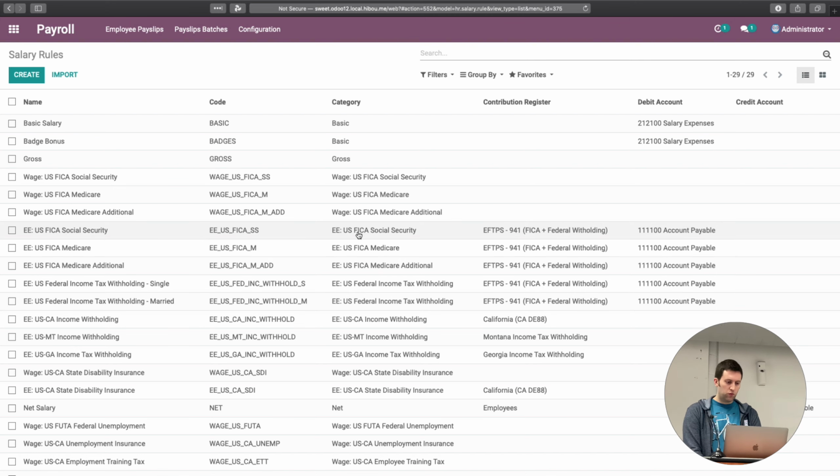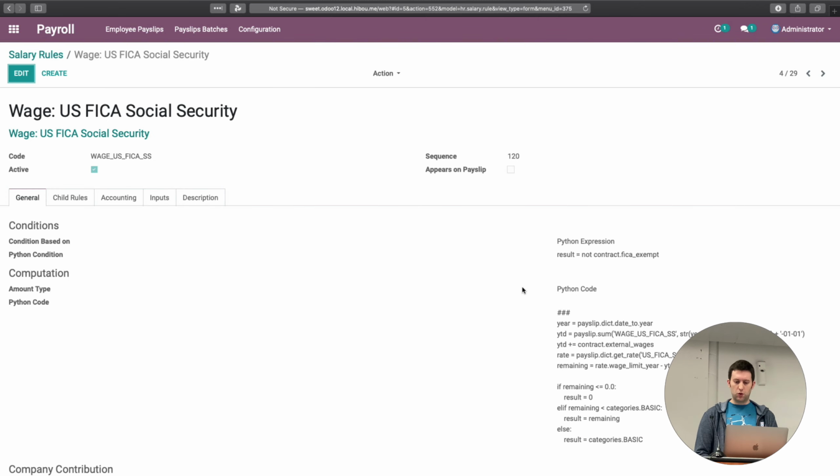So one important aspect of US payroll, and probably other payrolls, is that there are a lot of withholdings based on certain wage requirements. So we have rules up here that are designed to collect the wage over a period of time, because ultimately, for Social Security it's up to around $100,000, but for FUTA, federal unemployment, it's like a $7,000 wage base.